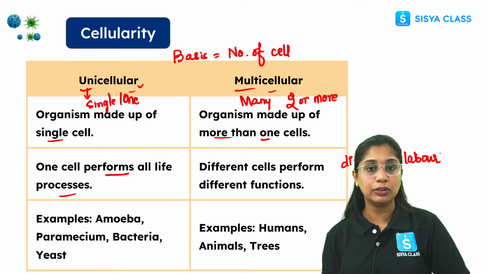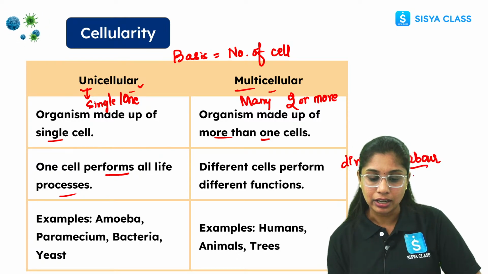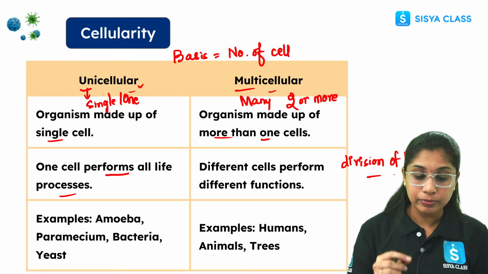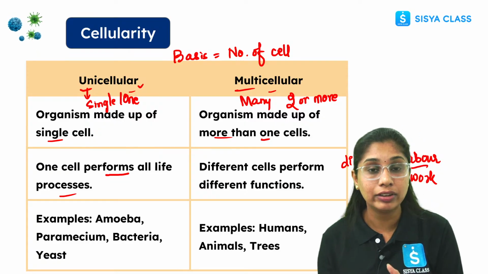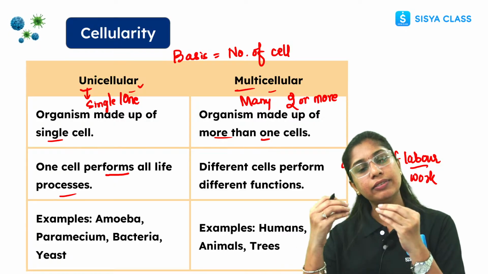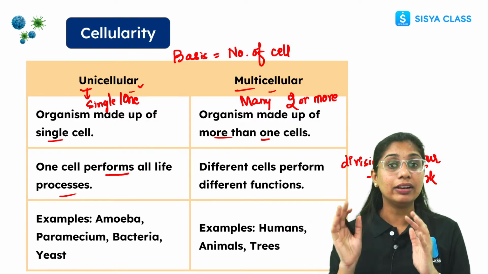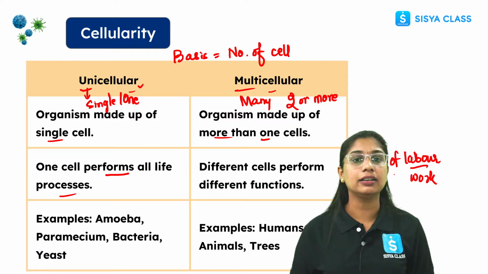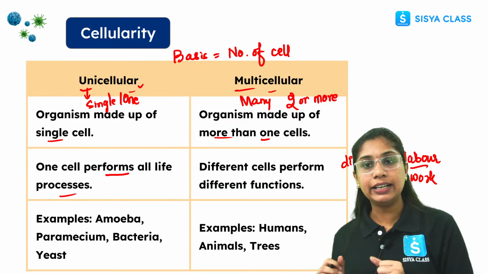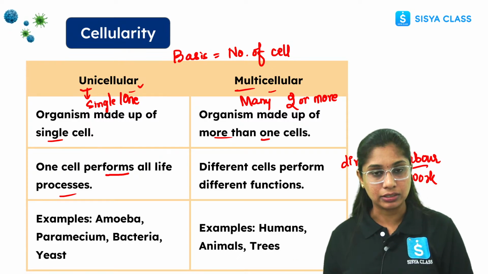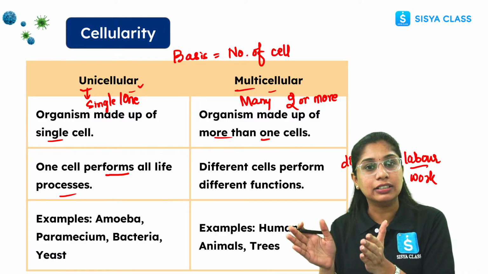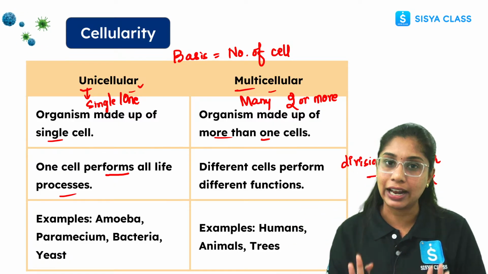So first let's try to decode the meaning here. Labor means what? Work, right? And division means separation, right? So in the case of a multicellular organism, there is a division of labor. Every cell has a specific work to do. Every organ has a specific work to do and will do that only. So here we have levels of organization. For example, take the heart. What is the function of the heart? Pumping of blood. Then the kidney is involved in purification. The brain, whatever I'm teaching, your brain is processing that. So every organ has a work to do and will do that work only.